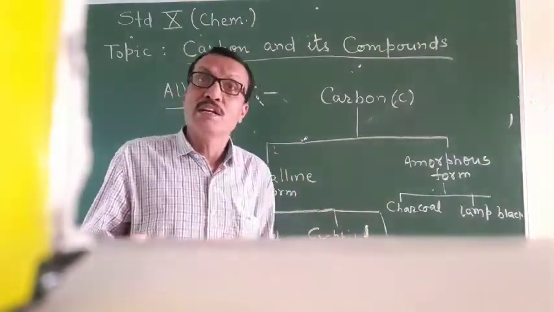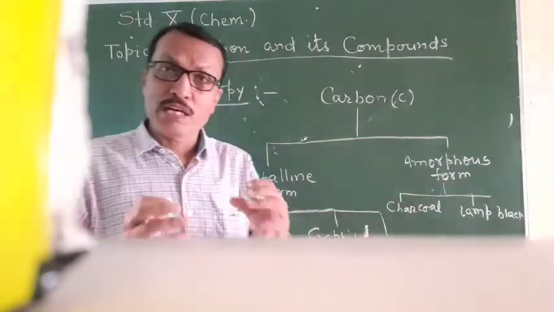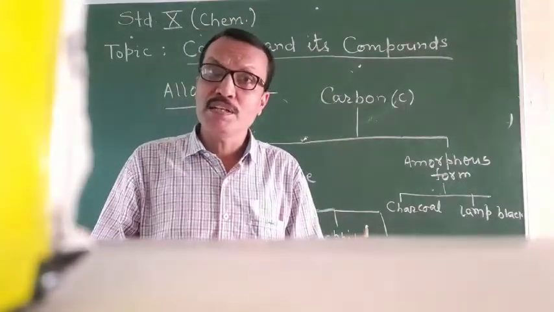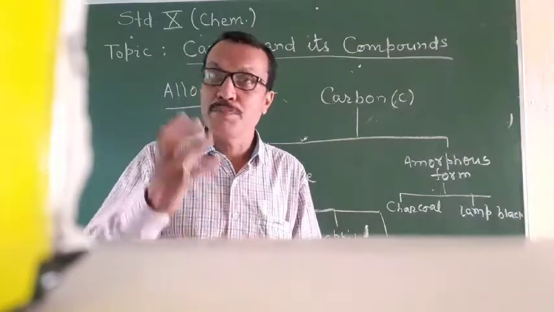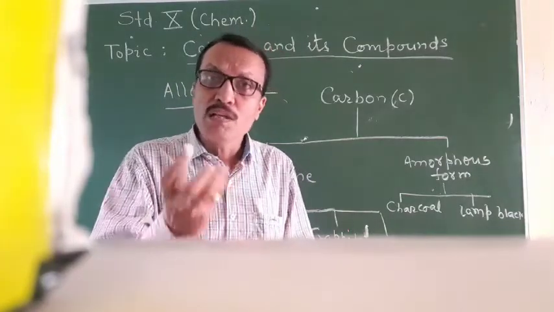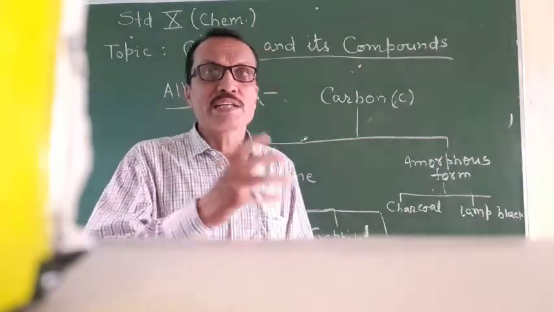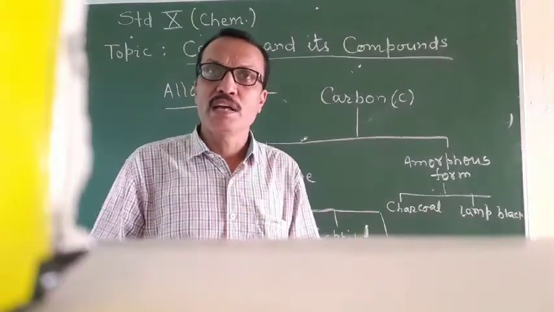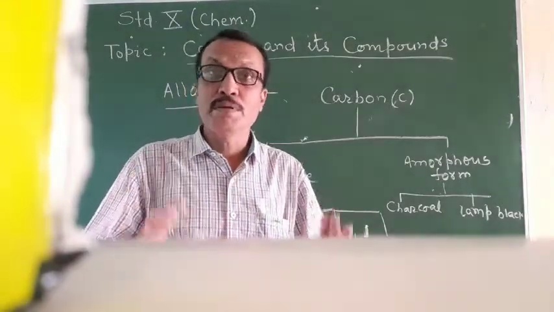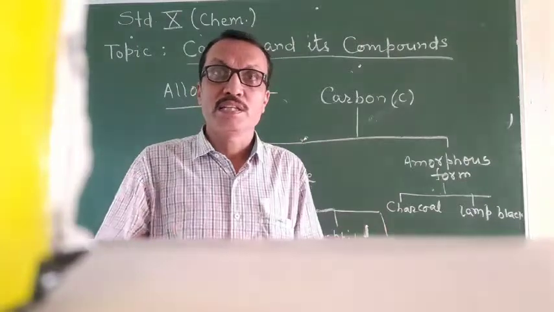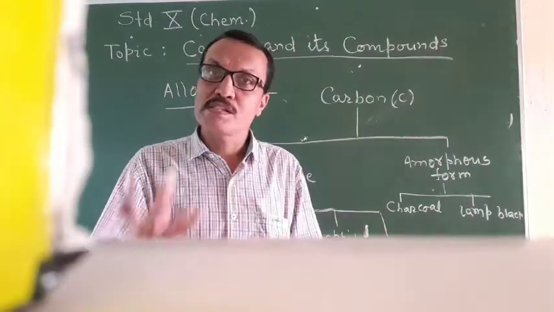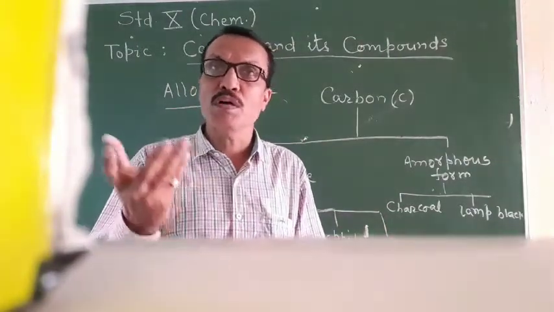How can you say diamond and graphite both have identical chemical properties? If you take equal amounts of diamond and graphite separately, and if you heat them equally, you will get the same product in the same quantity.